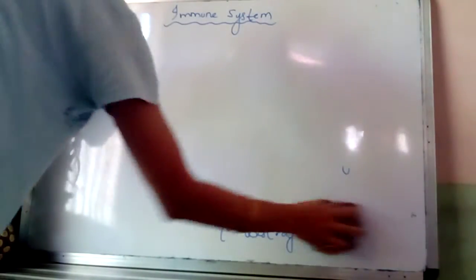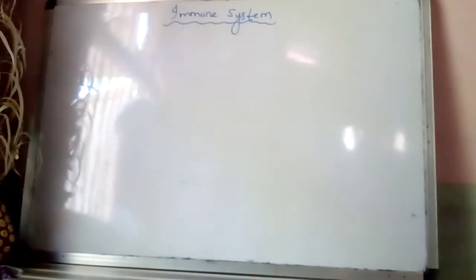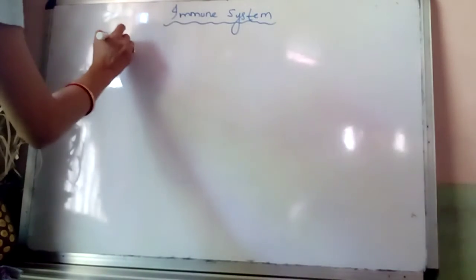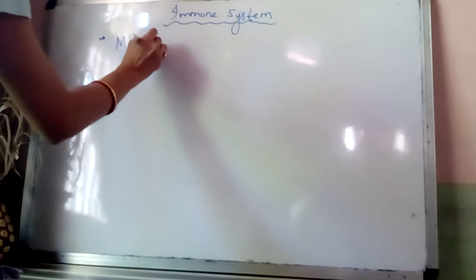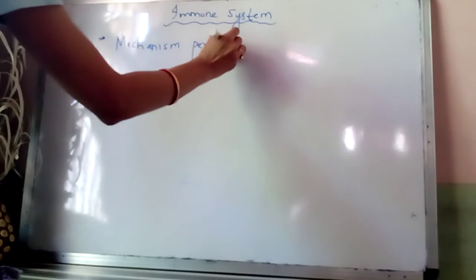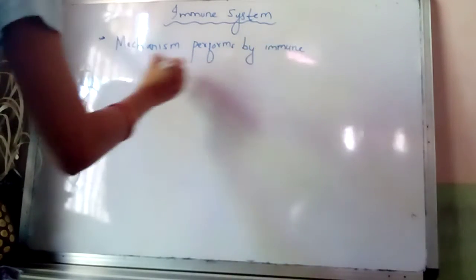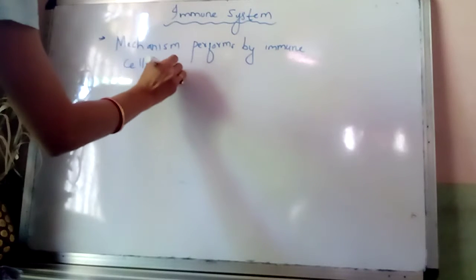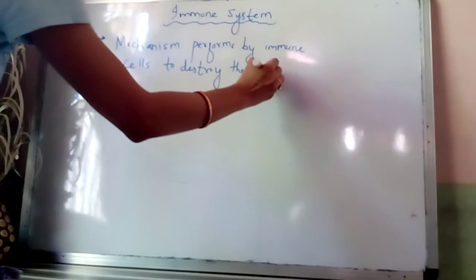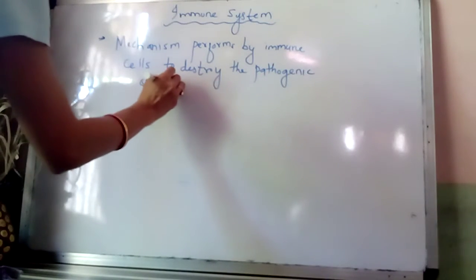Now we come to our main topic, that is the immune system. First of all we have to learn what is immune system. The immune system is the mechanism performed by immune cells to destroy the pathogenic organisms.